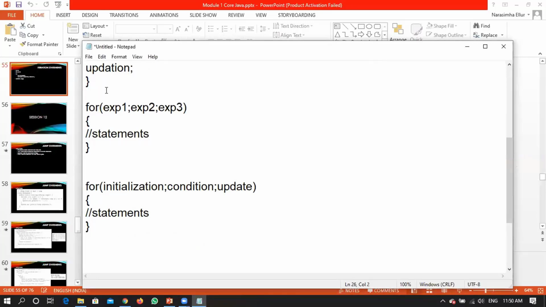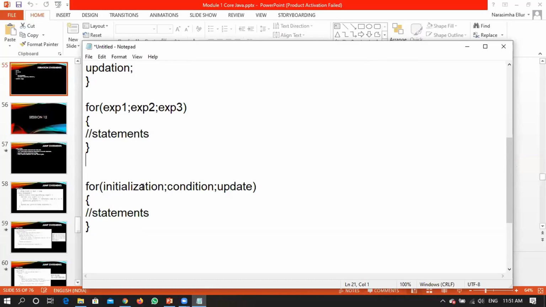So what is the difference between a while loop and a for loop? Because with respect to while, everything has been placed separately. Initialization will be first, then the condition, then within that particular loop, updation. Here, all the three statements have been put within that particular for, right? So initialization, condition, update, everything has been taken at one place, written at one place, but it will not be executing in that particular fashion itself, right?